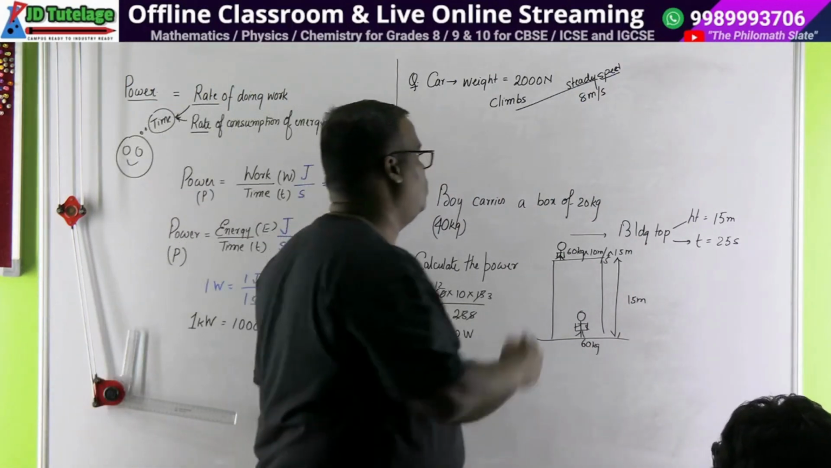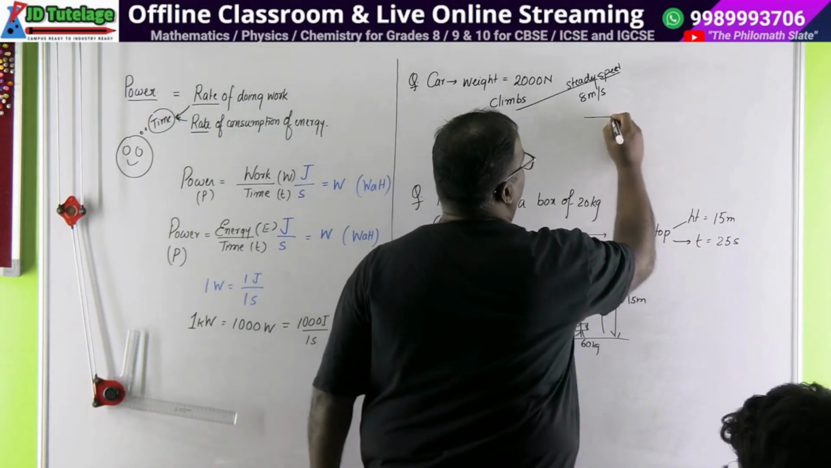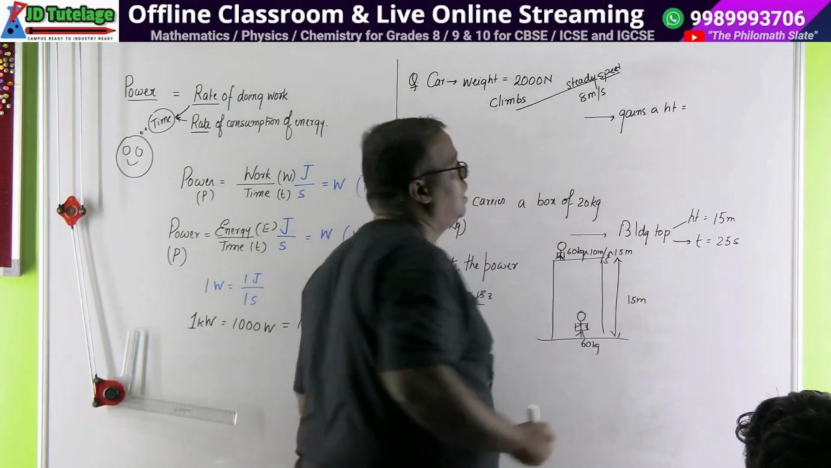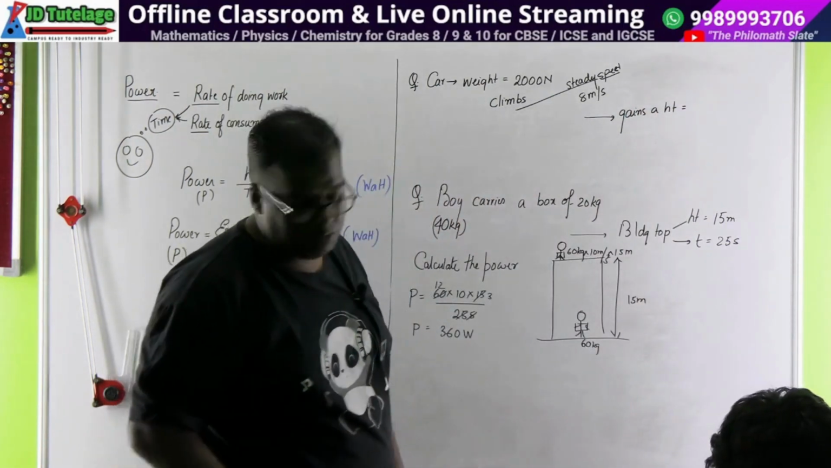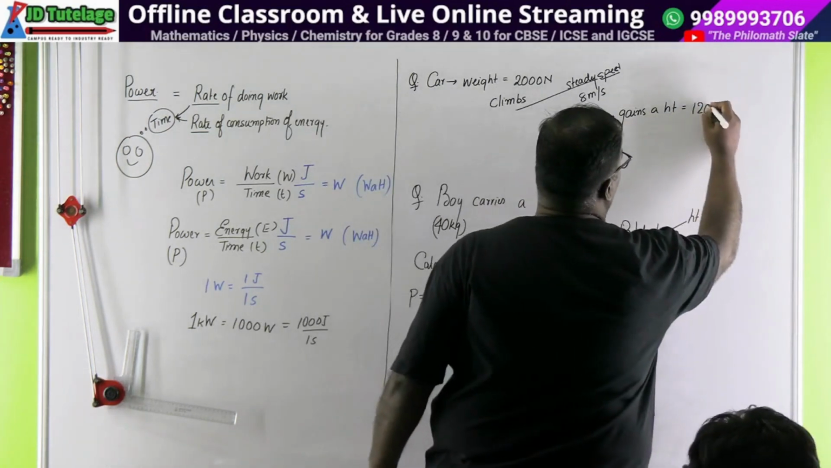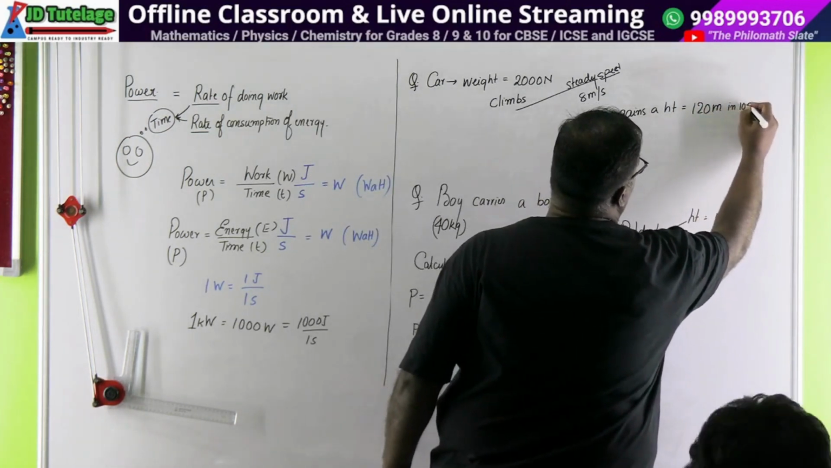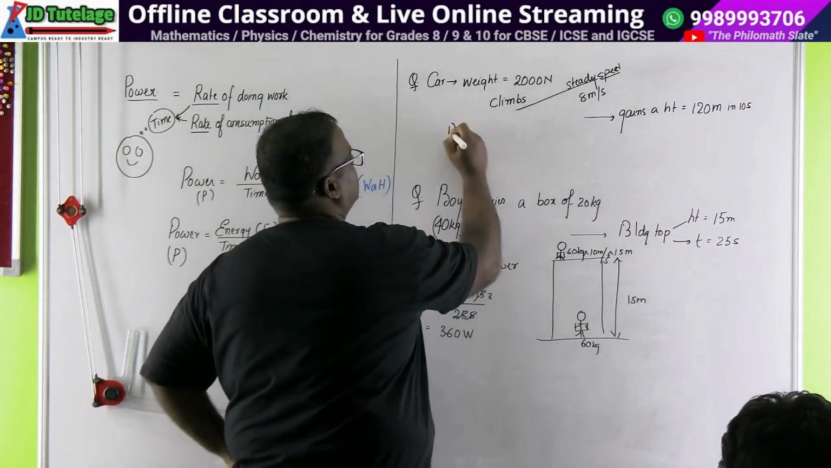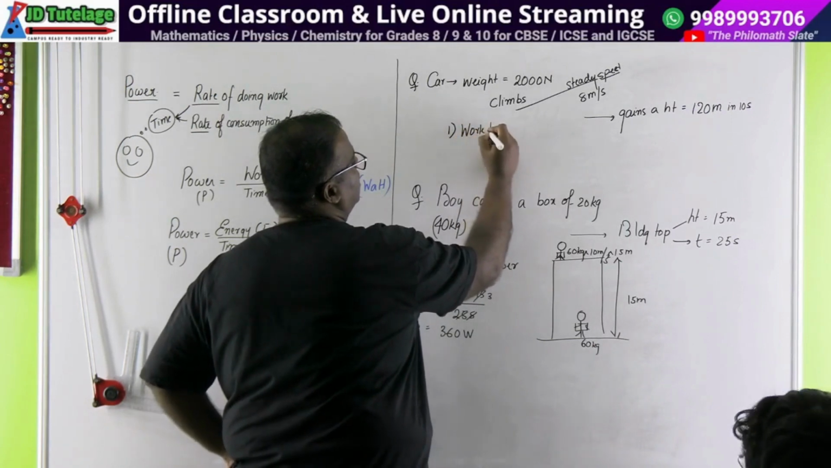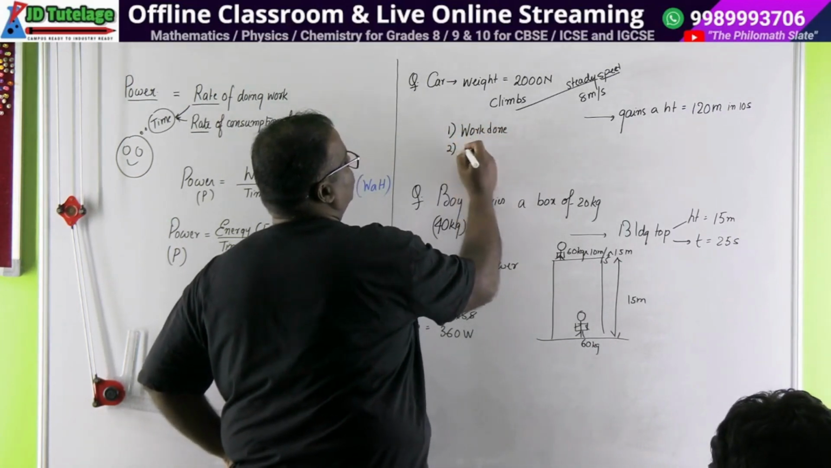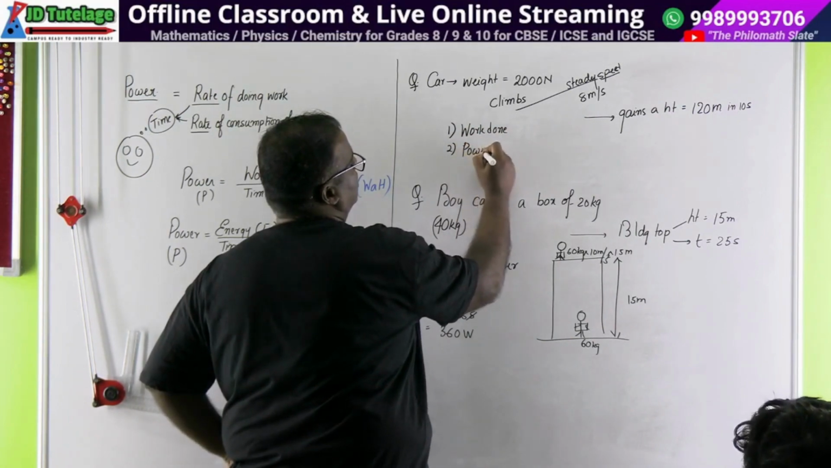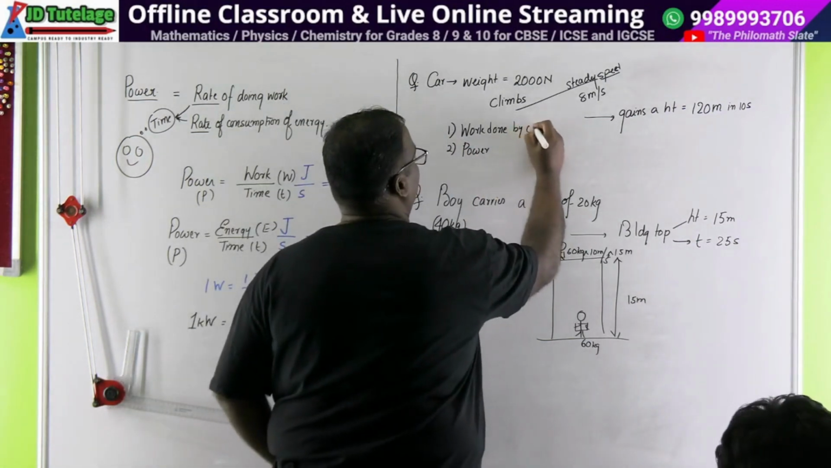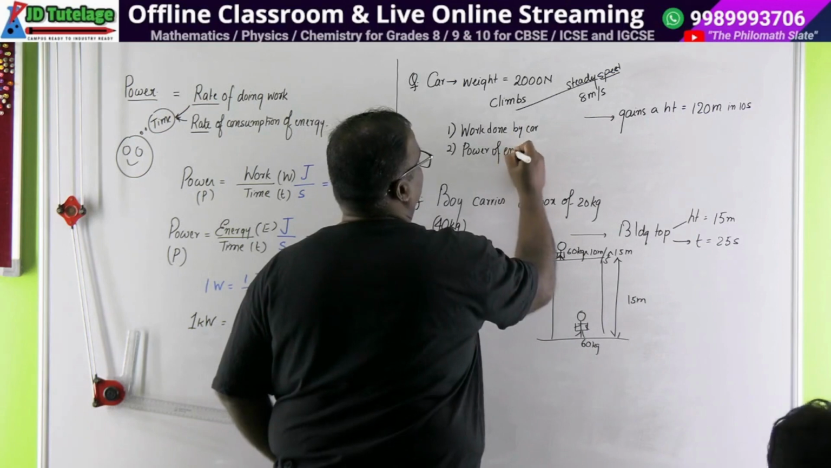And in doing so, in this process, the car gains a height, and that height is equal to 120 meter in 10 seconds. Question is, calculate number 1, work done, and calculate number 2, power. Calculate work done by car and power of engine of car.